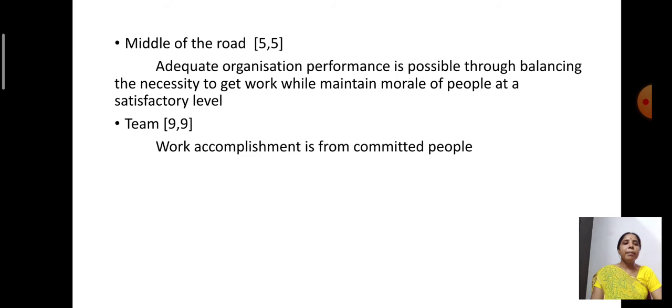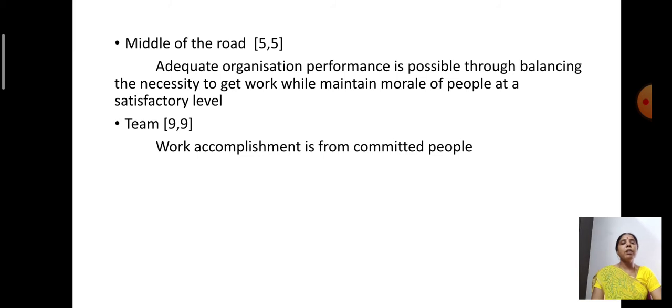Next, team, 9 comma 9, where there is a higher degree of concentration on people and a higher degree of concentration on production. That is, it wants to complete the work from the committed people in the organization.